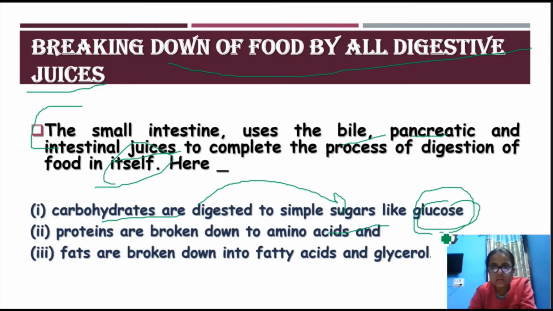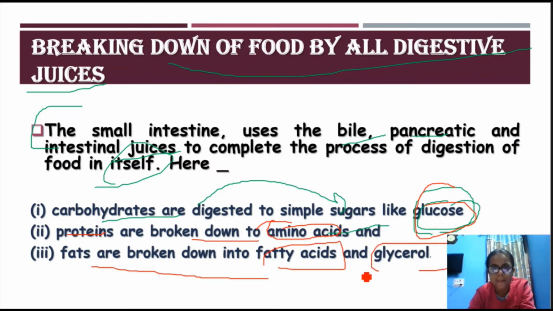Proteins are broken down into amino acids, which we have also learned in the last slides, and fats are broken into fatty acids and glycerol.